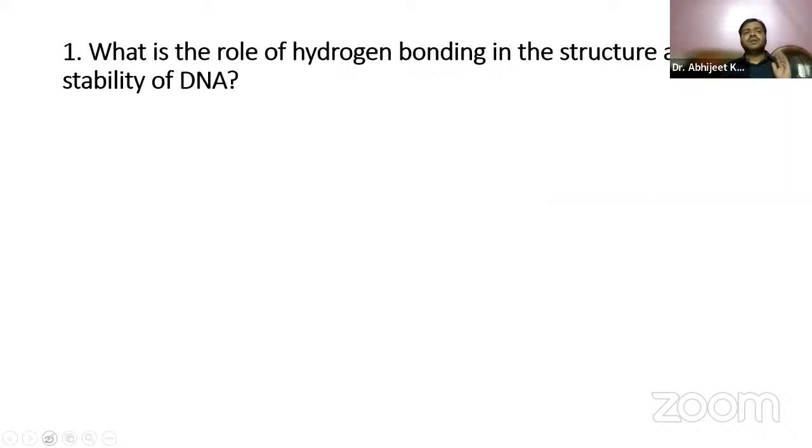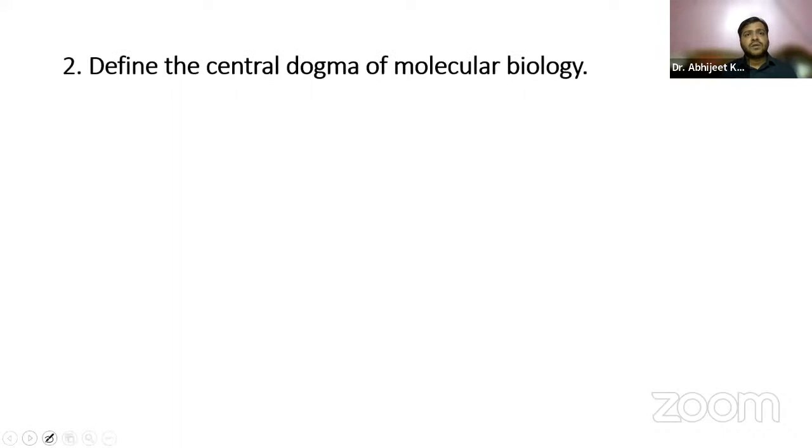Now, hydrogen bonding, guys, this question we have already discussed in detail in the last session. You already know adenine binds with thymine with 2 hydrogen bonds, and guanine binds with cytosine with 3 hydrogen bonds. Obviously, they provide structural stability to the structure, right? Central dogma we have already discussed, guys.